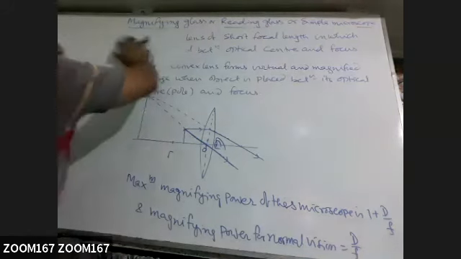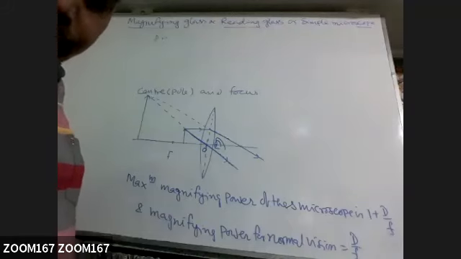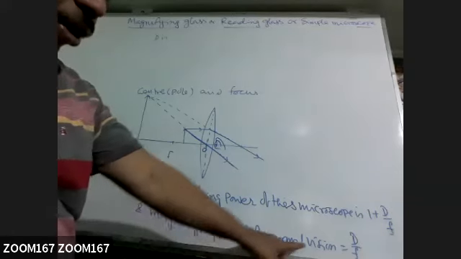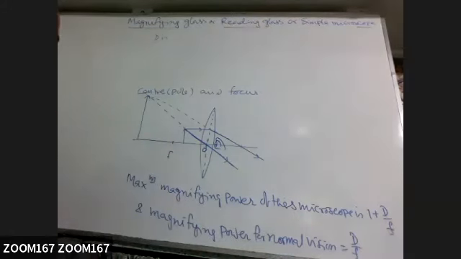So this So last line what they have written. audio is not clear. What was that? Last line, sir. And magnifying power for normal vision or normal adjustment we say.